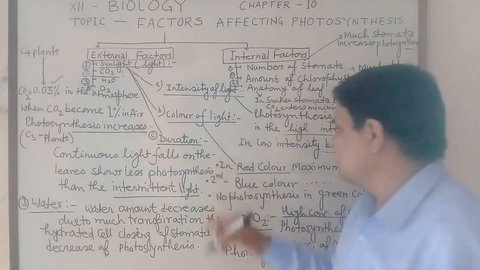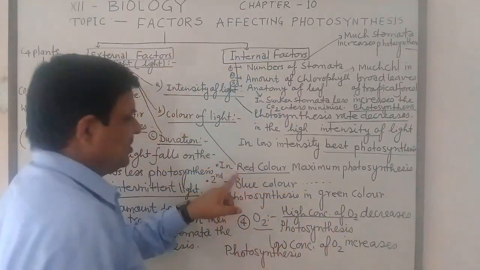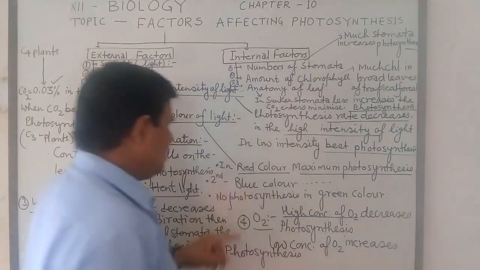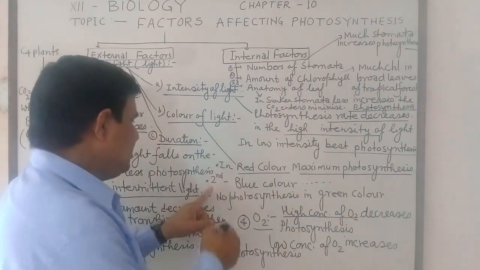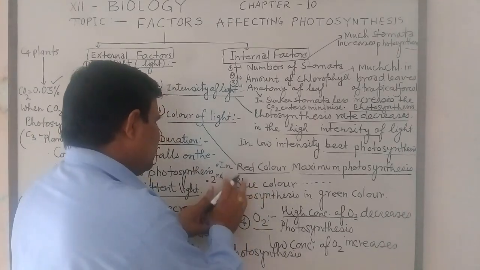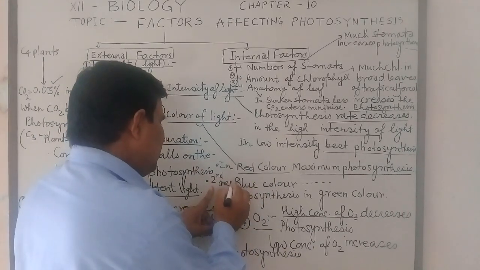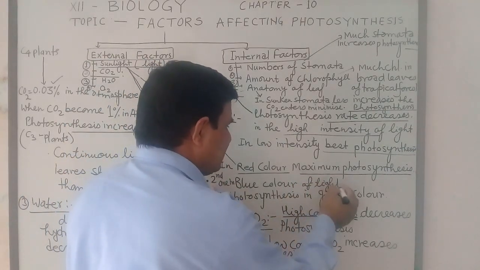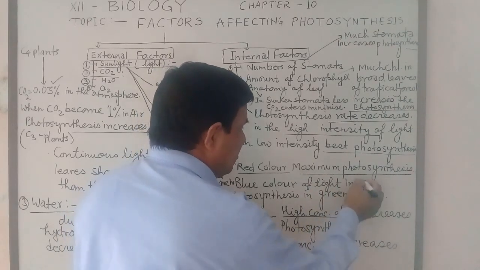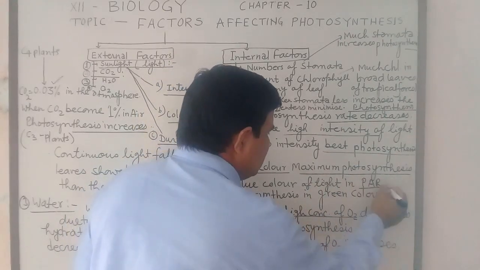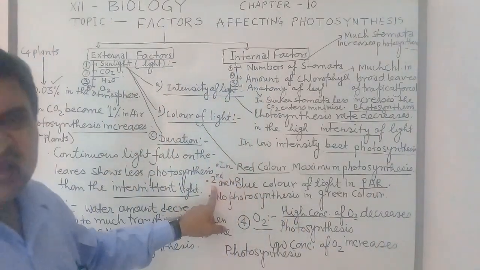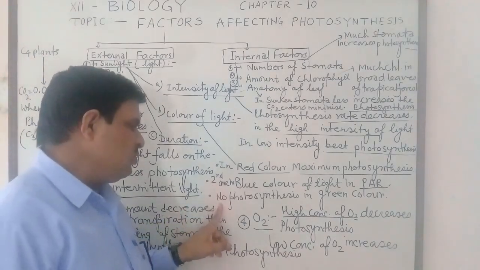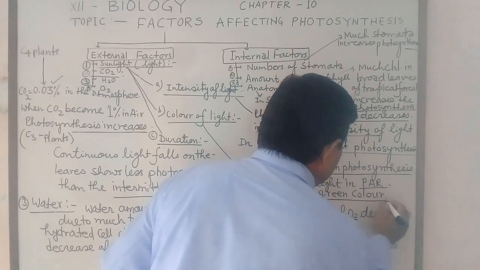Photosynthesis is maximum in red color. Red color shows maximum photosynthesis, and blue color is second one. In PAR, blue color of light. PAR means photosynthetically active radiation or visual spectrum, and there is no photosynthesis in green color.